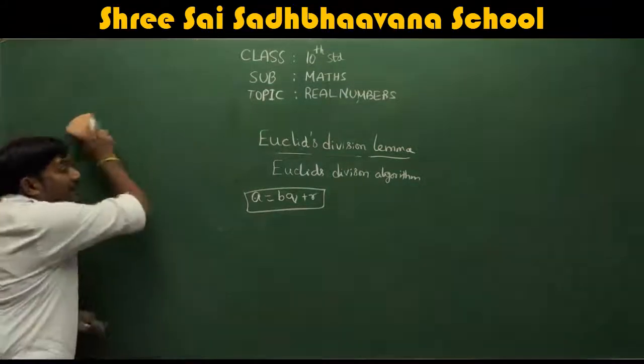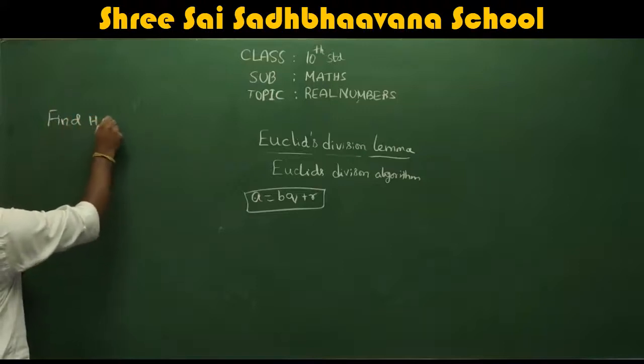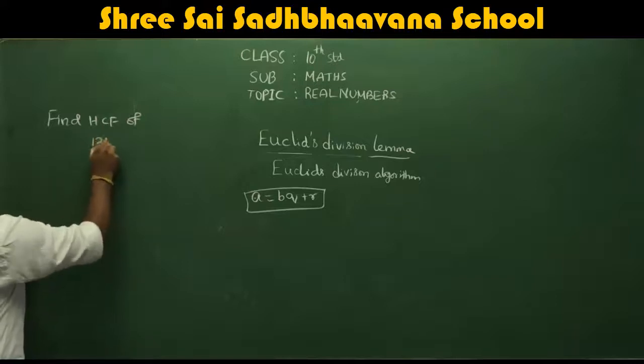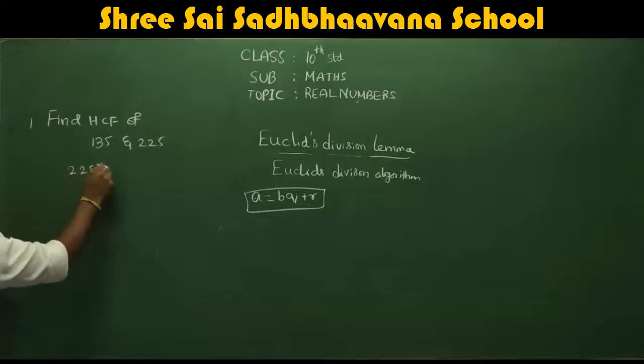This highest common factor, we are going to find using Euclid's division algorithm. So how do we do that? Let me take one sum to explain. Find the HCF of the numbers 135 and 225. First step, we have to check which is greater. In this, 225 is greater than 135.